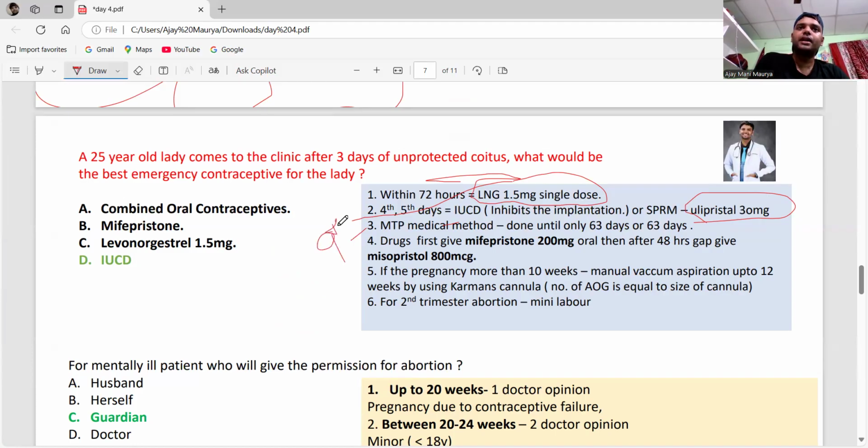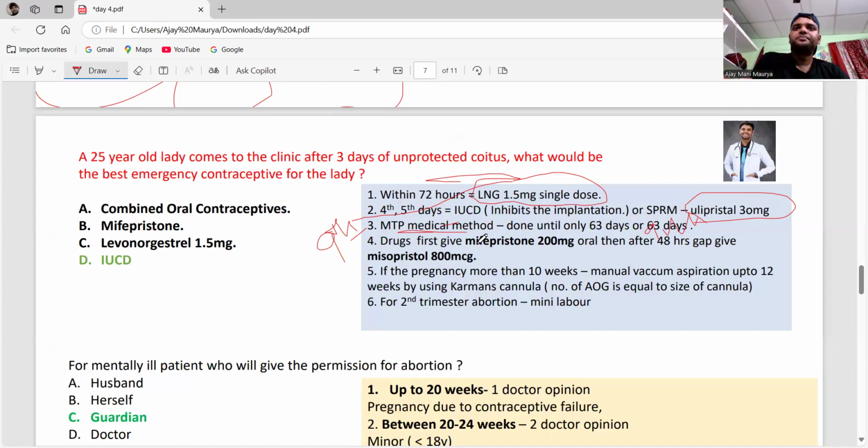within the ninth week, at the ninth week, then what I have to do, I will go with the MTP, the medical method. This is the medical method. It is done for only the first 63 days, or ninth week. Okay, ninth week only. Until the ninth week only, we will do the MTP medical method.